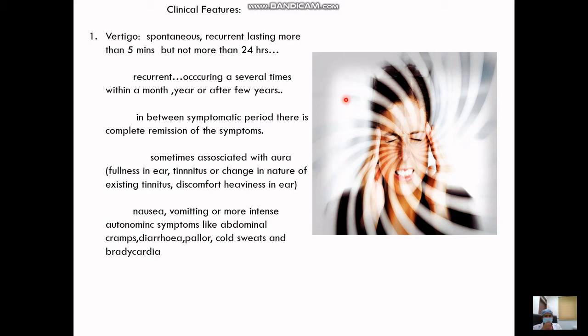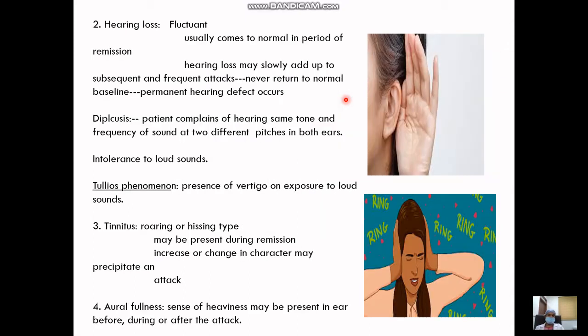Now, sometimes this vertigo may be associated with an aura, where the patient feels a sudden change in the quality or the volume of the tinnitus. He feels heaviness in the ear, and he feels like he is going to have a vertigo attack in the next few seconds. Patients may also have other autonomic symptoms like bradycardia, palpitations, abdominal cramps, and cold sweats. So all these come under clinical features.